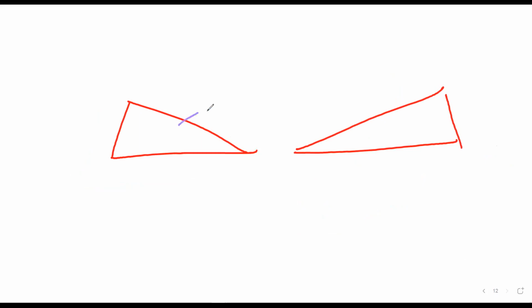Where this side is equal to this side, and this angle is there. But this side is not equal to this side, and this side is not equal to this side. Sarthak, have you understood what I've said? No, sir, I didn't. Okay.